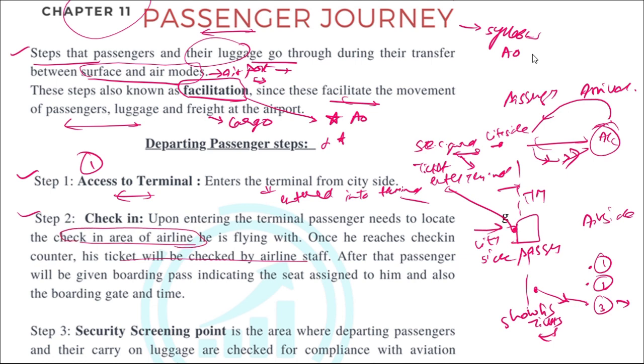Once he reaches the check-in counter, his ticket will be checked by the airline staff. After the checking, the passenger will be given a boarding pass. This is important, indicating the seat assigned to him and also the boarding gate and time. So these three will be there in the boarding pass, and also his name will be there.